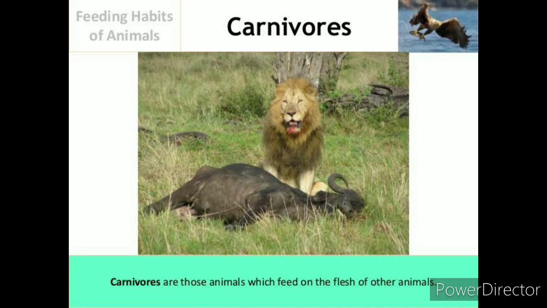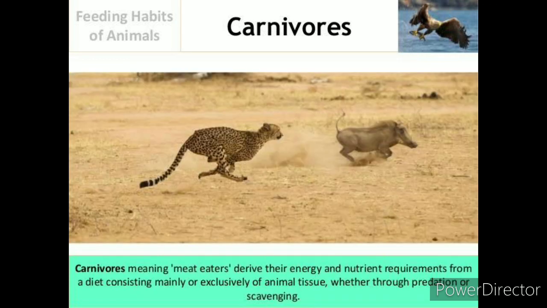In case of a typical carnivore, the term carnivore means meat eaters. And a typical carnivore derives its energy and nutrient requirements from a diet consisting mainly or exclusively of animal tissue, whether through predation or through scavenging.